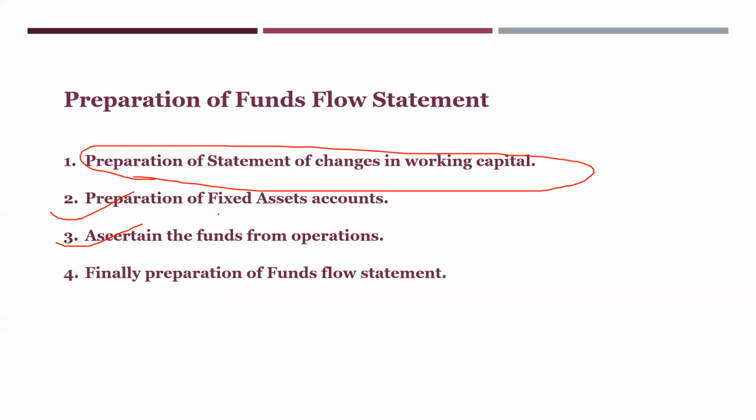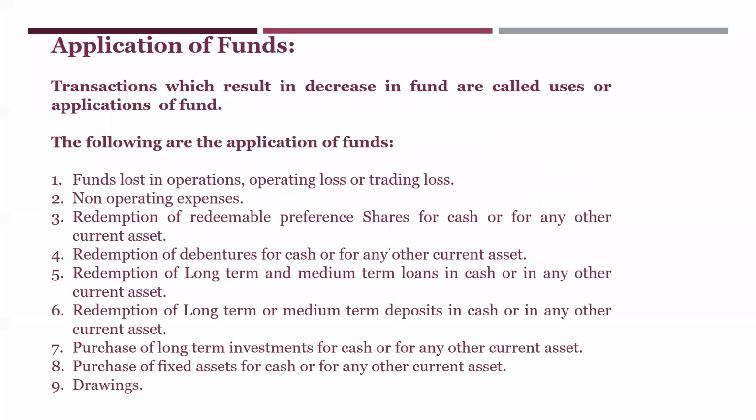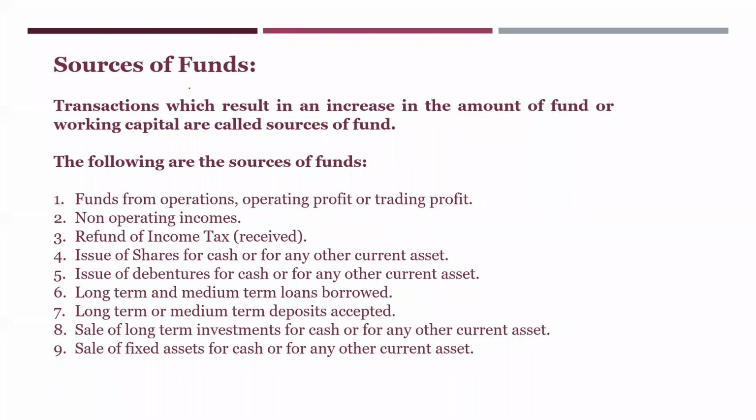Fixed assets accounts, you will have to calculate while preparing the funds flow statement. It is compulsory. There are adjustments you have to make and you have to calculate it. And funds from operations. If I show you the previous slides, under sources of funds, what is the first item? Funds from operations, operating profit or trading profit. This is the first item of your funds flow statement. So understanding this calculation is very, very important.